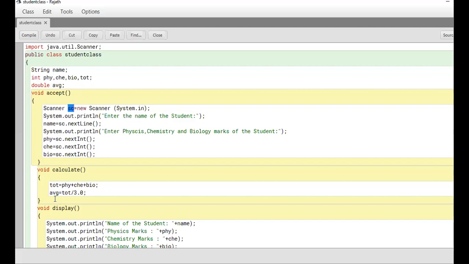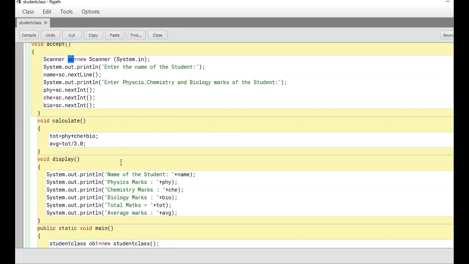Okay, sir. Thank you. So now we have one function, namely accept, just for accepting. I'm not mixing up everything in one program. I am having a program in which I have a specialized function, namely accept, whose job is only to accept. Calculate's job is just to calculate total and average once marks are accepted. Then finally I have one more function, namely display.